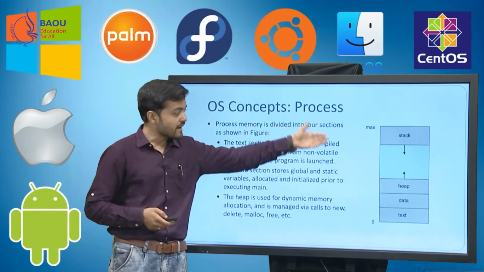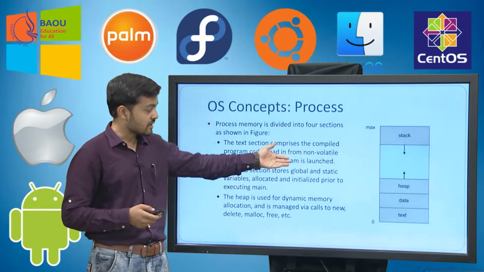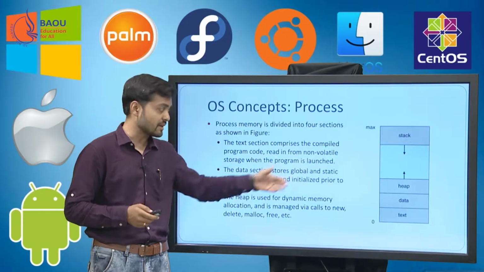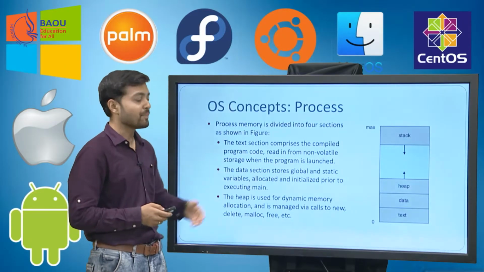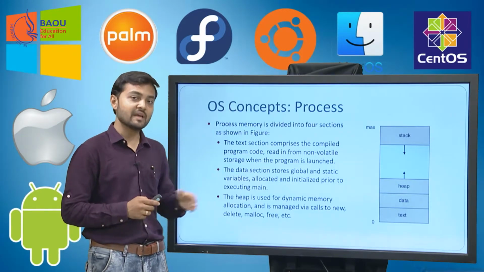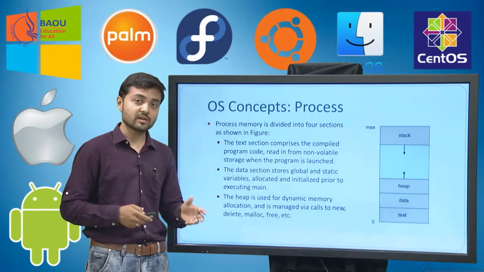This is the diagram of the memory. Normally this memory is divided into 4 parts. As you can see here, one part is the text part, that is nothing but your compiled program. You can simply say a program. Then the next part is the data part. The data which is going to be used in your program will be stored in the data part. Normally the local data will be stored in the data part. Next are the heap part and the stack part. The text and data parts are static, whereas the heap and stack parts are dynamic. The size of heap and stack can change.